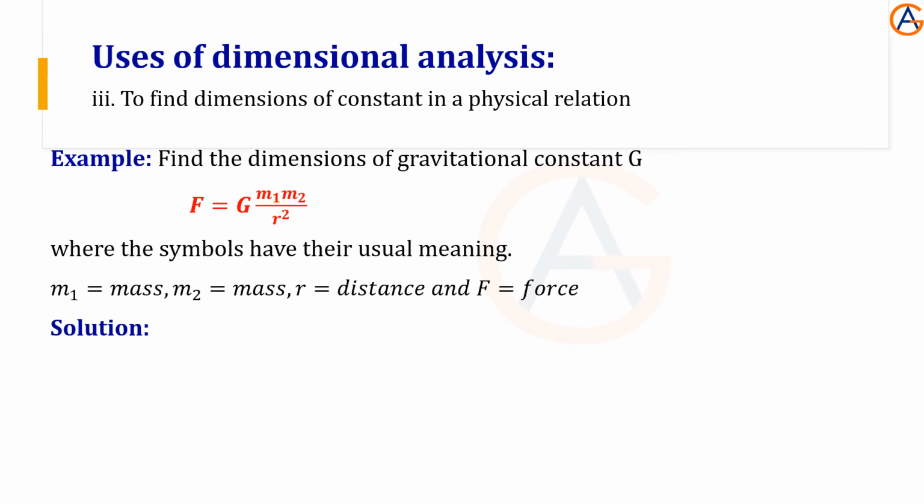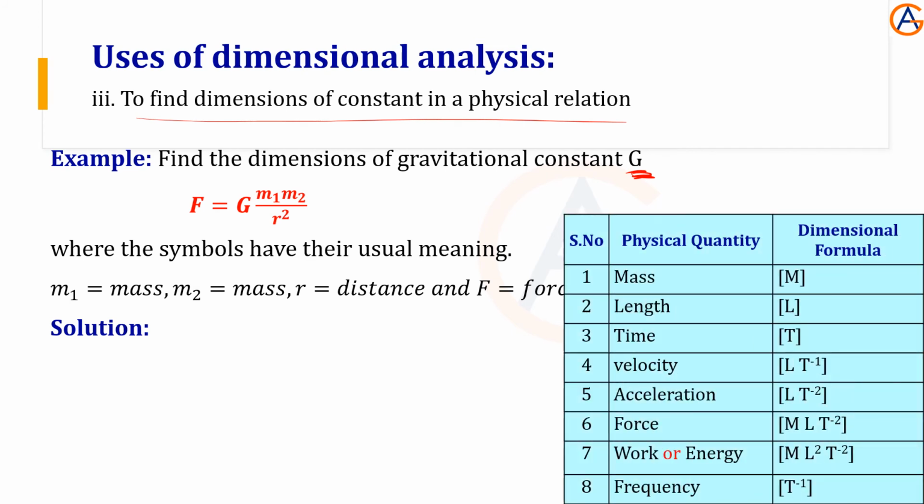Now we are going to see the third use of dimensional analysis, that is to find the dimensions of a constant in a physical relation. For example, find the dimensions of the gravitational constant. This is capital G, it has dimensions. So F equals G m1 m2 over r square, where m is the mass, r is the distance, F is the force. We have to find the G. Very simple. Let's take the help of the table.